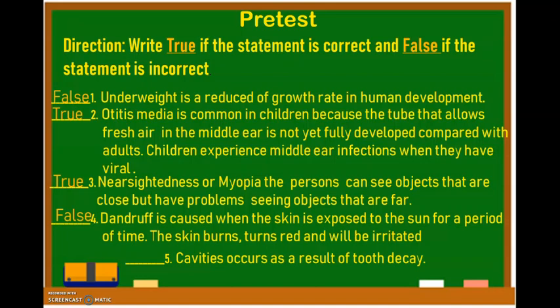Now let's go to number 5. Cavities occur as a result of tooth decay. Is it true or false? What is your answer? Correct! It is true. Who've got 5? Wow! Very good. Now let's go to our topic.